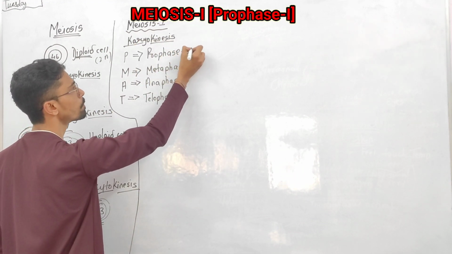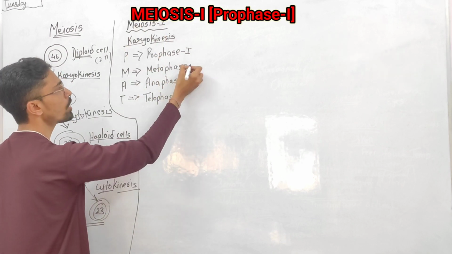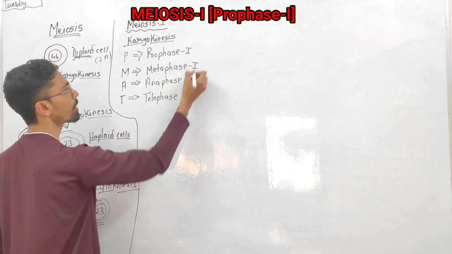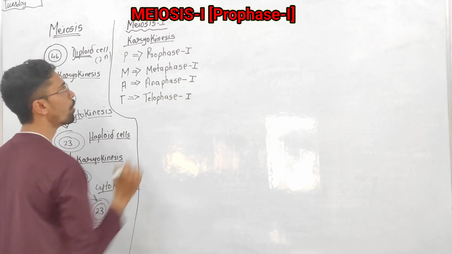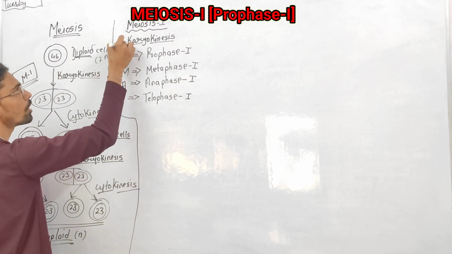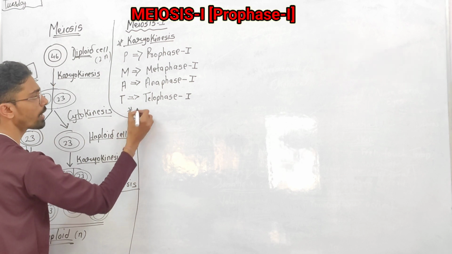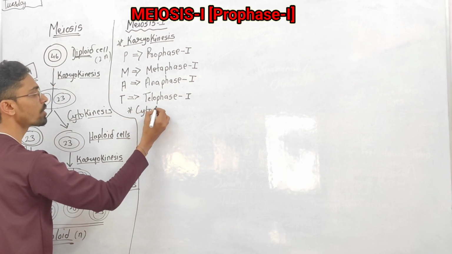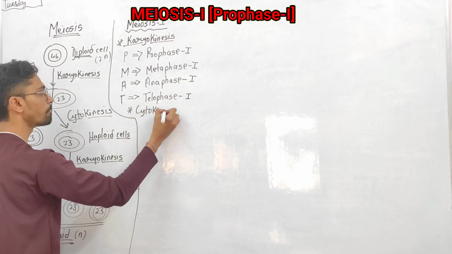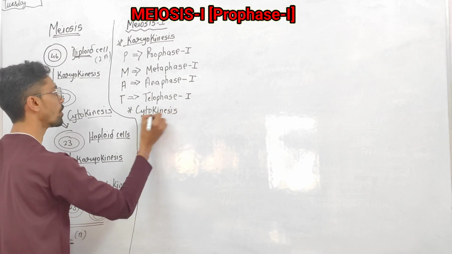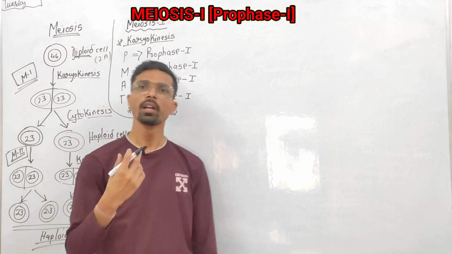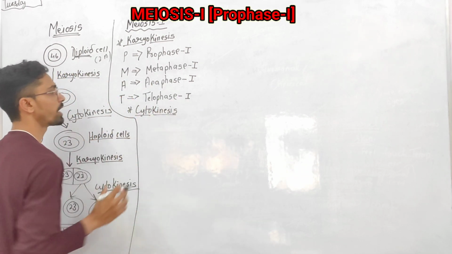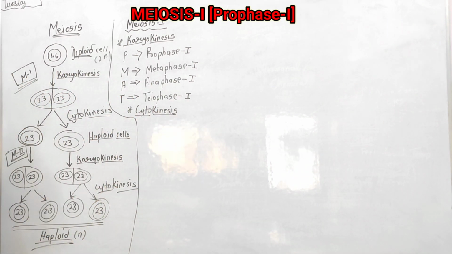Prophase I. As of meiosis I, the metaphase is also called metaphase I, anaphase I, and telophase I. And later, after karyokinesis, cytokinesis will take place. Cyto means what? Cytoplasm. Kinesis means what? Division. So cytoplasmic division will take place.